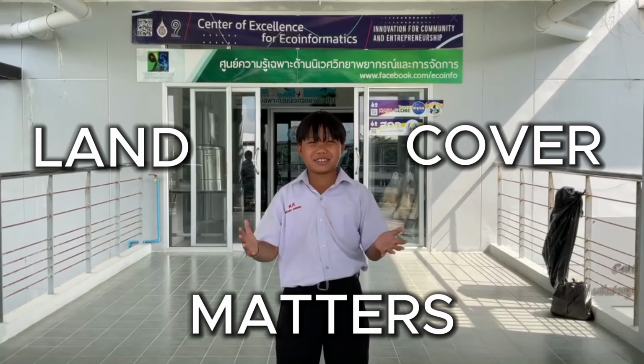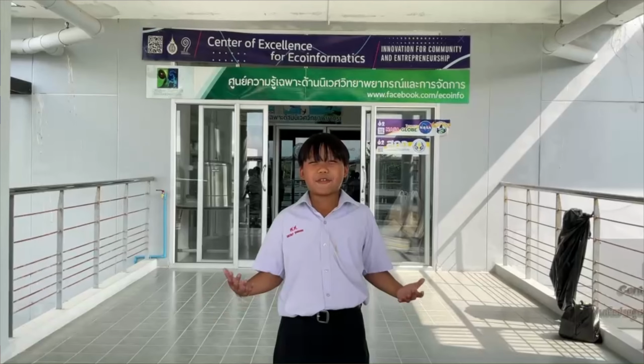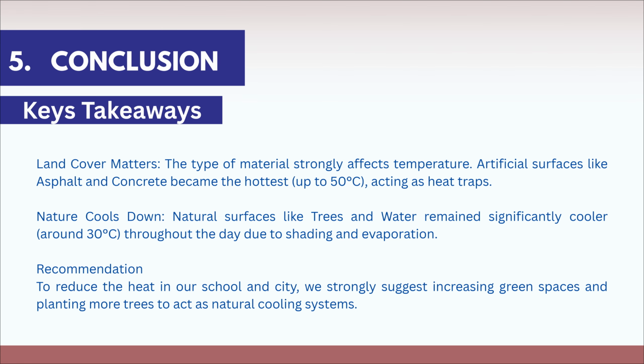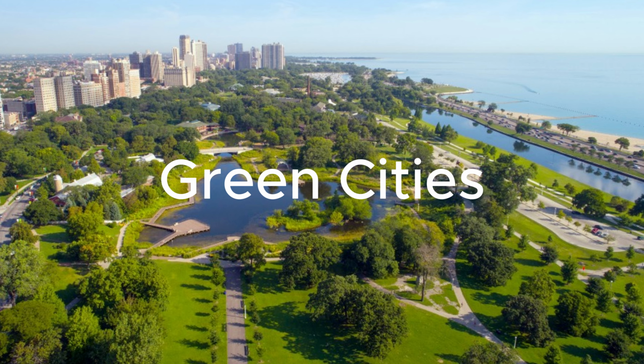Land cover matters. The type of material strongly affects temperature. Artificial surfaces like asphalt and concrete became the hottest, peaking above 50 degrees and acting as heat traps. Nature cools down. Natural surfaces like trees and water remain significantly cooler, around 30 degrees throughout the day due to shading and evaporation. So as a final recommendation, we encourage policymakers to take action to reduce the heat in our cities. We strongly suggest increasing green spaces and planting more trees to act as natural cooling systems.